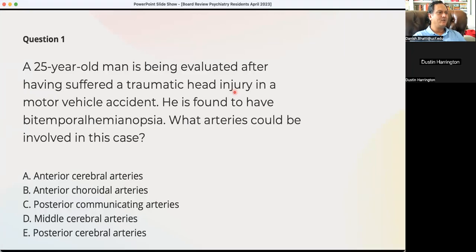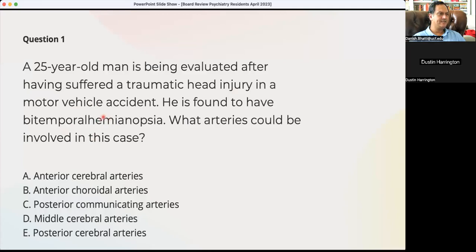A 25-year-old man is being evaluated after having suffered a traumatic head injury in a motor vehicle accident. He is found to have bitemporal hemianopsia. What arteries could be involved in this case? So bitemporal hemianopsia is optic chiasm, right? And he is having a traumatic injury that has led to the bitemporal hemianopsia.